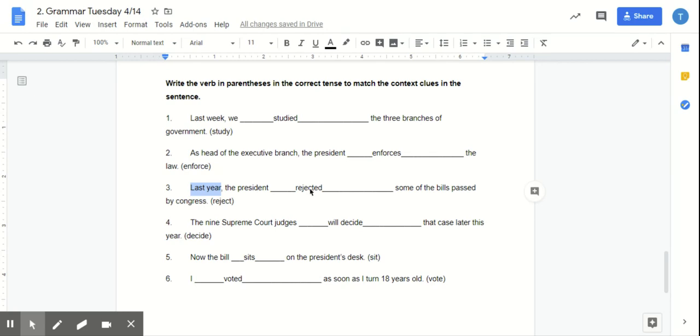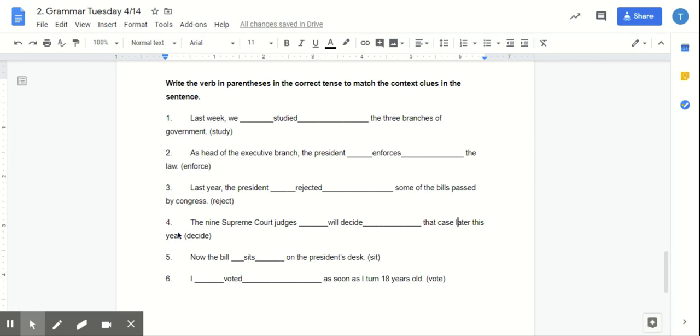Number 4, the 9 Supreme Court judges will decide that case later this year. How did I get will decide? Why am I using future tense? Right, because it's talking about later this year, which is making this something that's supposed to be happening in the future, and it's not from the past and not today.